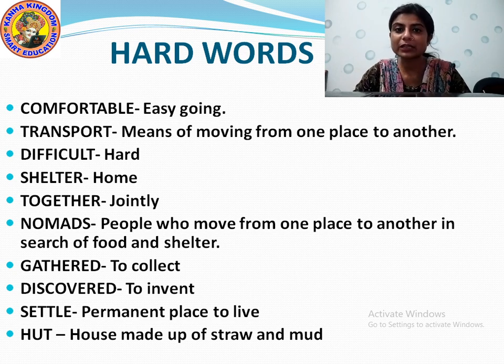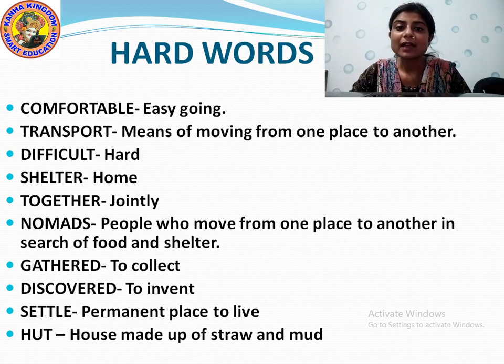I will repeat once. Comfortable means easygoing. Transport is a means of moving from one place to another. Difficult means hard. Shelter means home. Together means jointly.